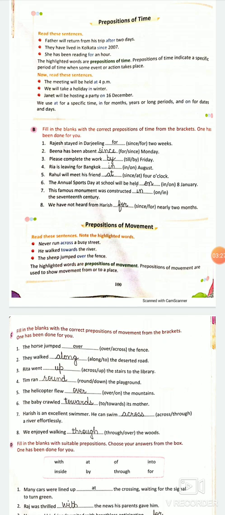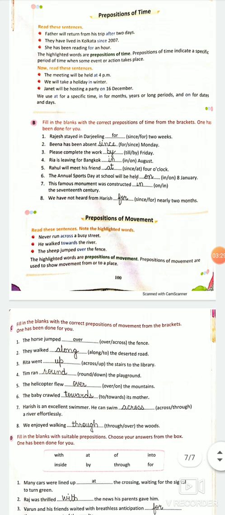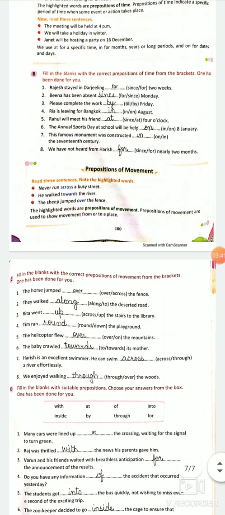In the first sentence the book is on the table. It is a preposition of place. But party on 16th December, here on is a preposition of time. Right? So if we use at, see how, where do we use at? For a specific time, for months, years or longer periods. And on is used for dates and days.